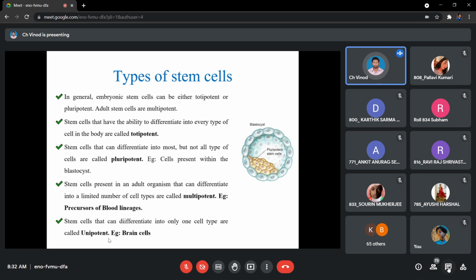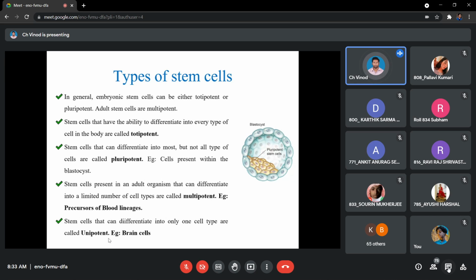Example, the cells of our developed creatures. Okay, now we are all developed. So हमारे केस में देख लीजिए, हमारे जो skin cells हैं, they will be giving you skin only. The hair cells, they will be giving you hair only. Bone will be giving bone only, and muscle will be giving muscle only. So this way, when a cell is dividing and it is producing only one, then we call it unipotent.